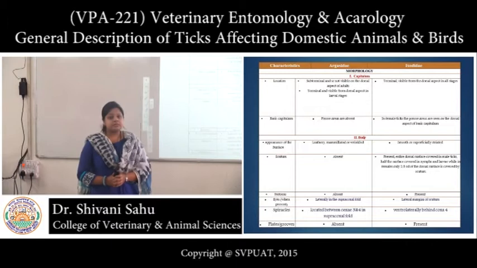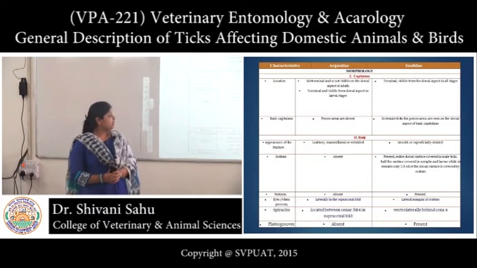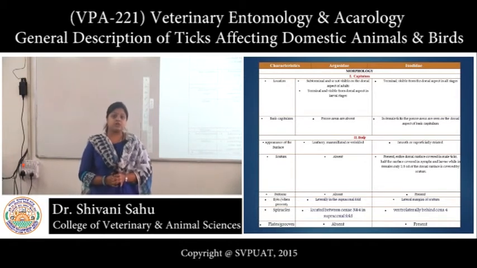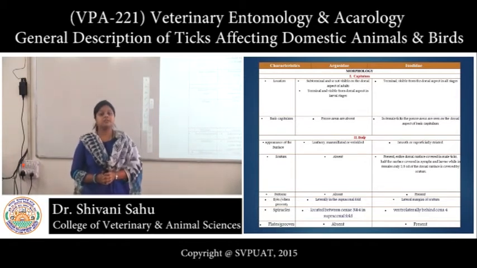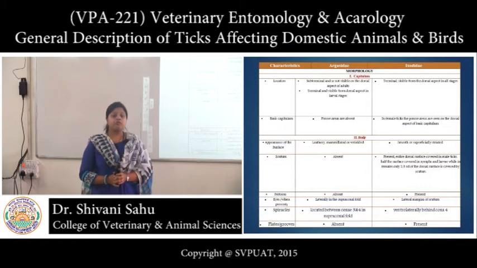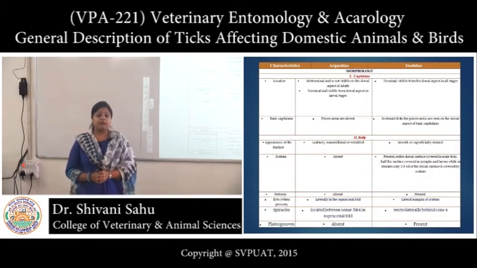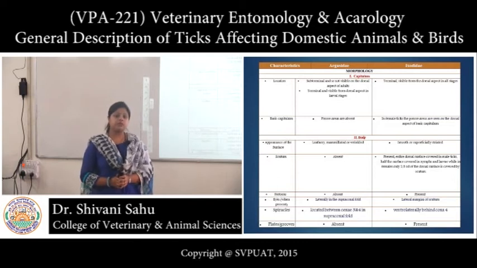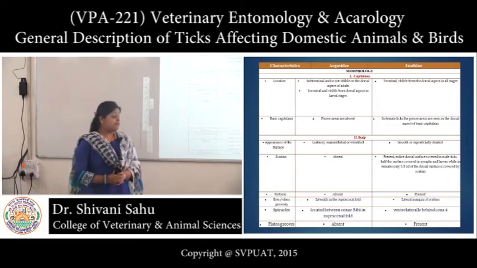Now, scutum is absent in Argasidae, whereas in Ixodidae the scutum is present entirely on the dorsal surface in males, limited to half of the body in larvae and nymph, and restricted to one third of the dorsal surface in females. Then festoons.